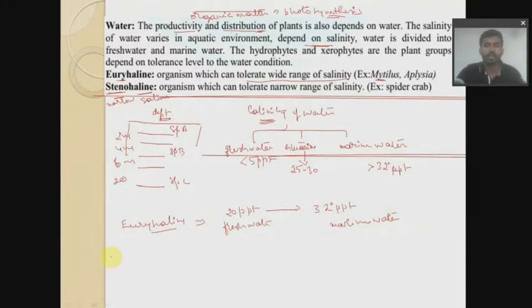So now what do we have? The organisms can survive in a varied range of salinity also. So depending upon that, we have different organisms. Okay, so let us see the other one.